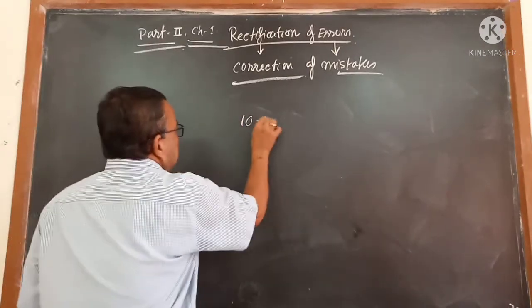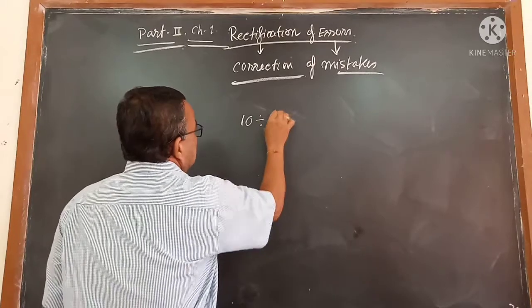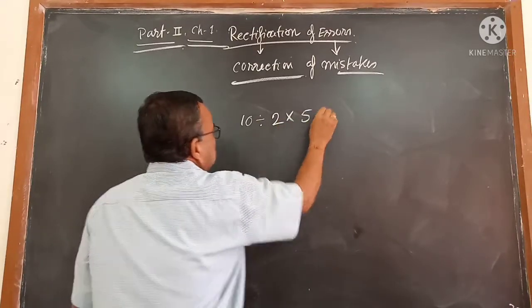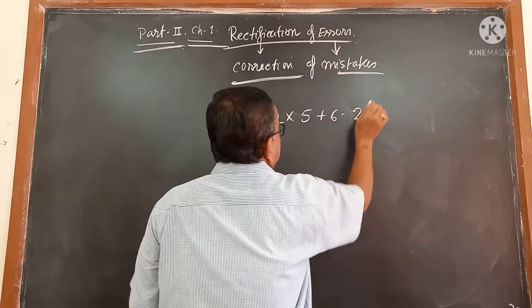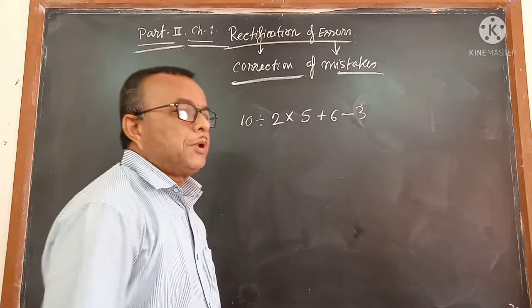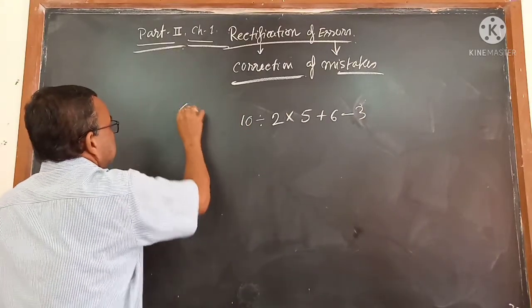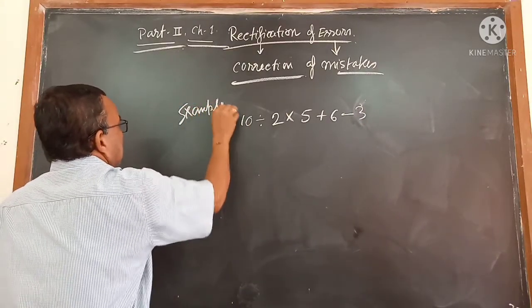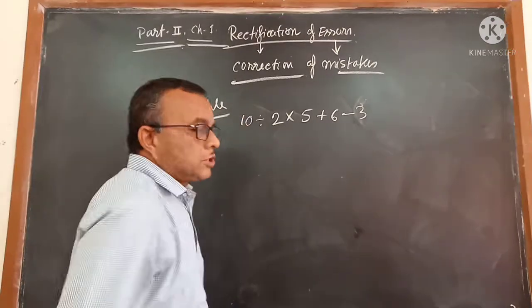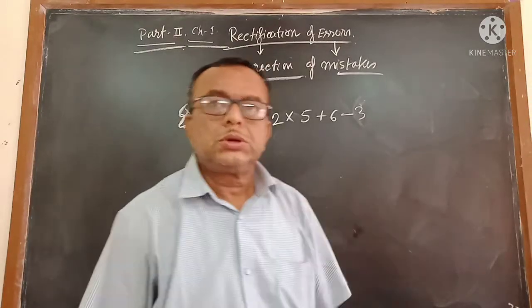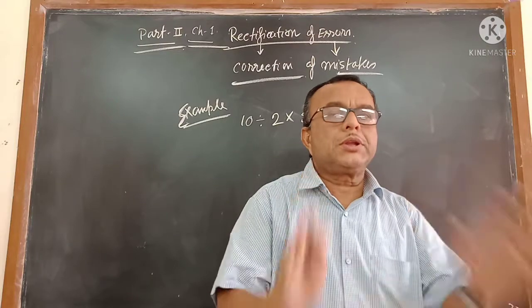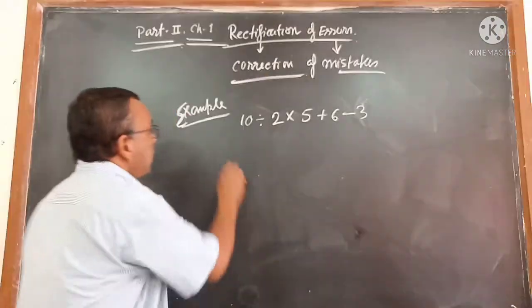Suppose a question is given: 10 divided by 2 multiplied by 5 plus 6 minus 2 minus 3. Suppose I give this example. I have told you to solve the question. This is not accounts. This is maths. Suppose a question like this comes in your exam and you are writing it fast.